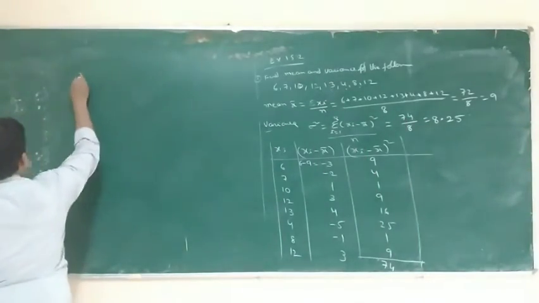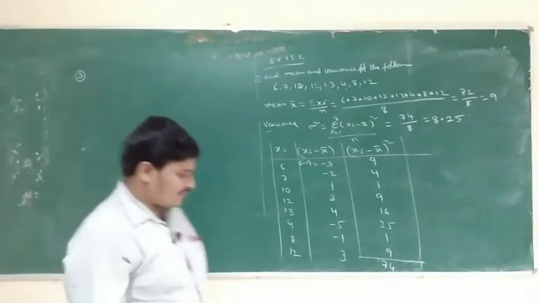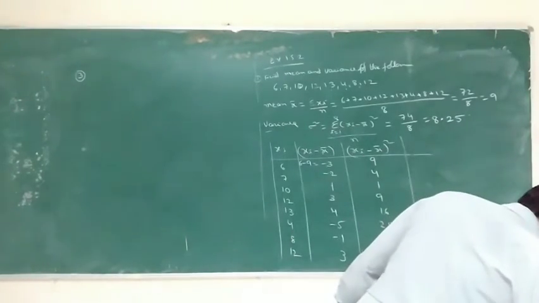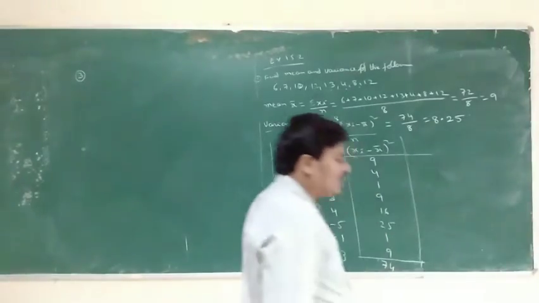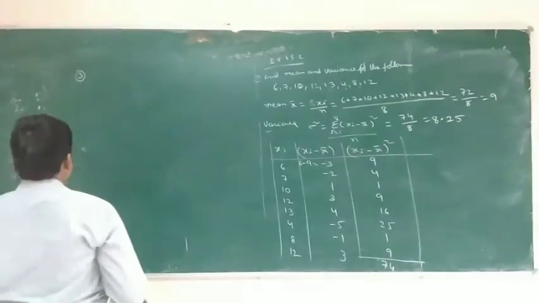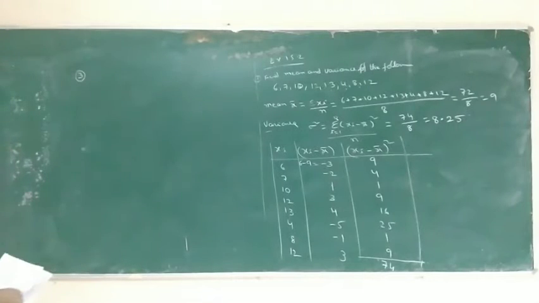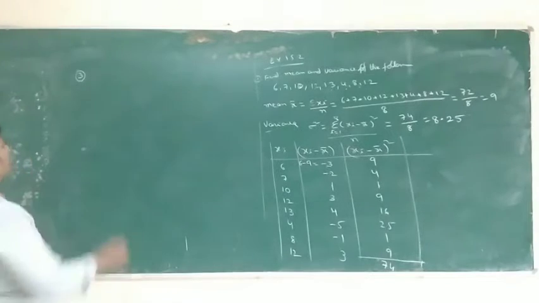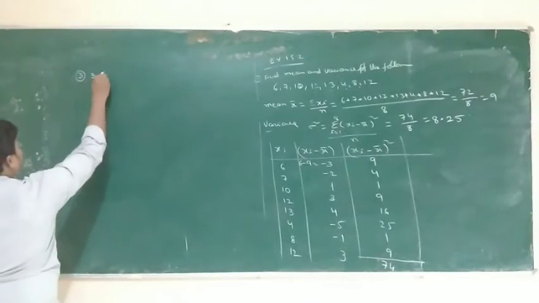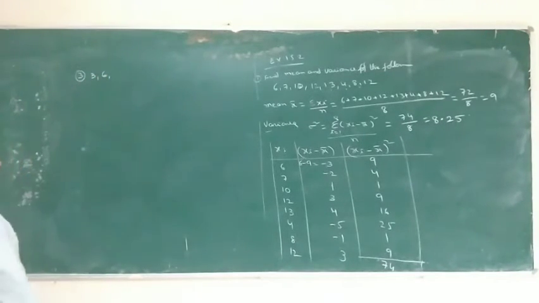Next, the third problem is the first 10 multiples of 3. First 10 multiples of 3 means 3, 6, and so on. The first n observations are indirectly given. What is the condition? The first 10 multiples of 3.